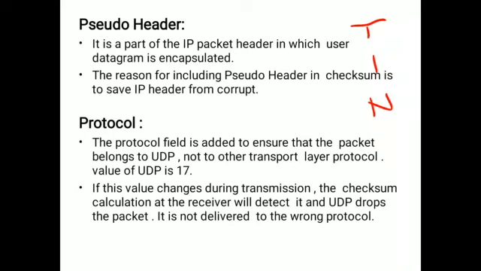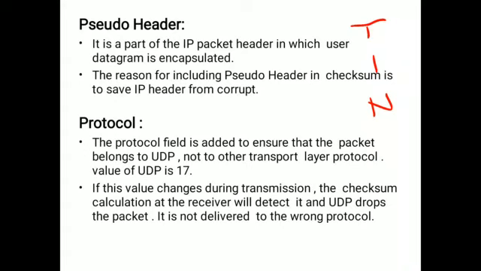Likewise, if the destination address is corrupted, the data is not transmitted to the destination. That's why, to save the IP header, we include the pseudo header in the checksum. So the checksum method is applied on the pseudo header, the UDP header, and the original data.